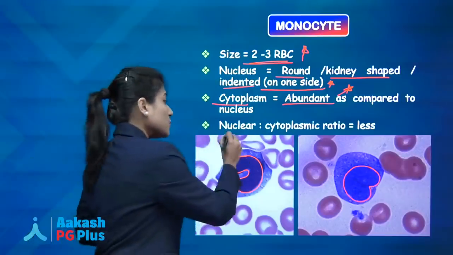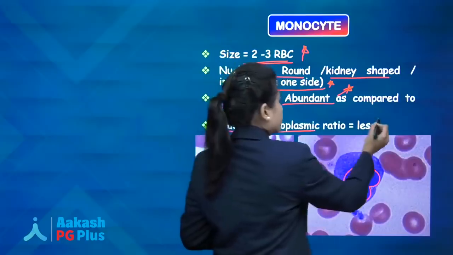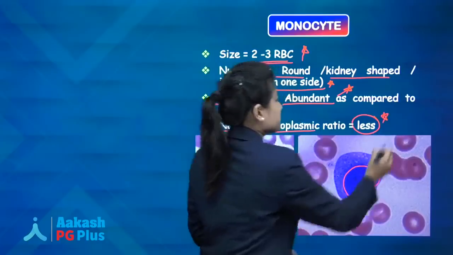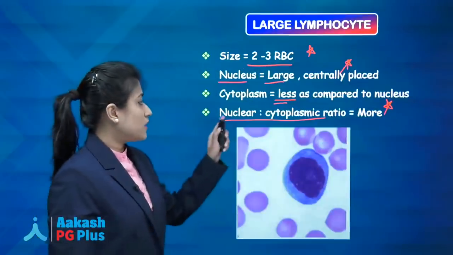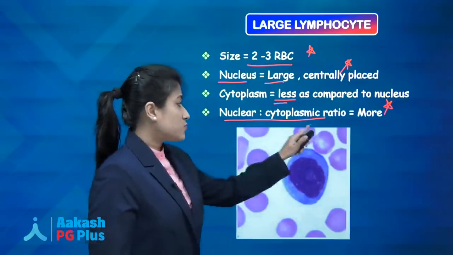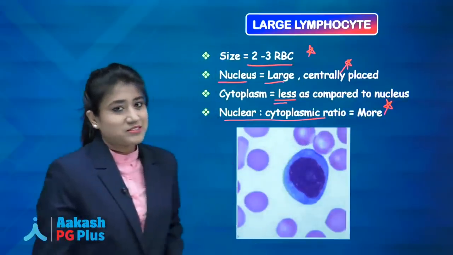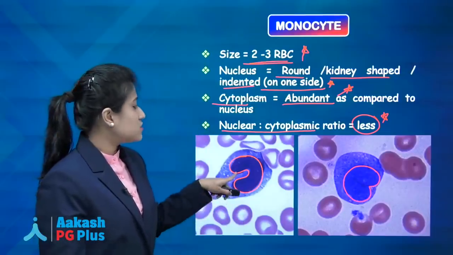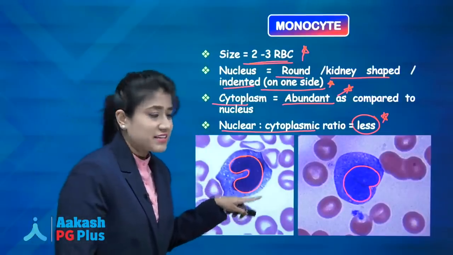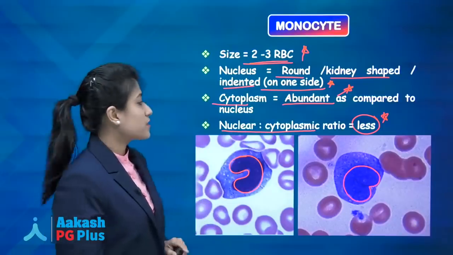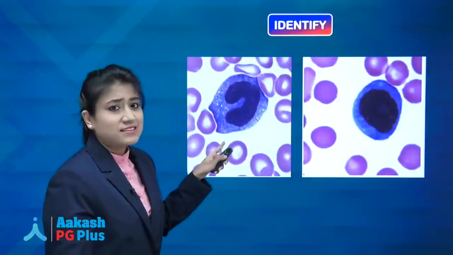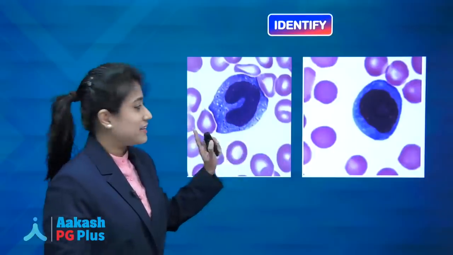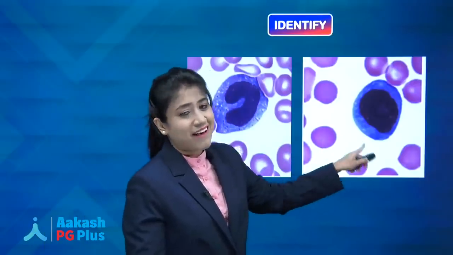That's why the nuclear cytoplasmic ratio of the monocyte is less, while for large lymphocyte the nuclear cytoplasmic ratio is more. Okay, for monocyte it is less. Why? Because the nucleus is occupying less area as compared to the cytoplasm. Now just tell me, which cell is it? This is your monocyte, yeah, and this one is your large lymphocyte.